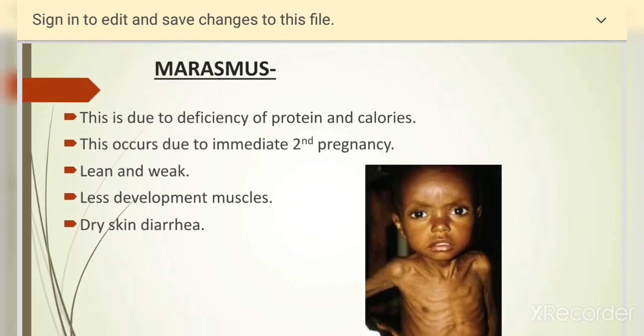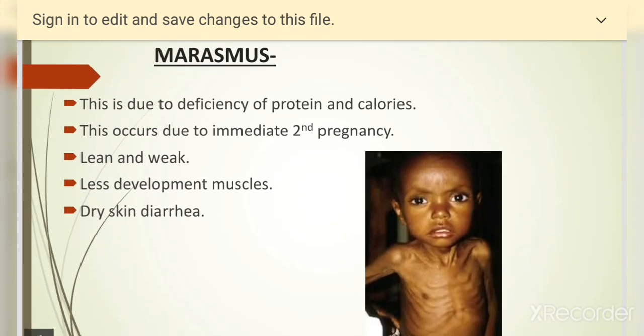Coming to the marasmus. Marasmus is due to the deficiency of protein as well as calories, due to the deficiency of both. This occurs due to an immediate second pregnancy. The symptoms are a lean and weak body, less muscle development, dry skin and diarrhea. This we usually see when there is repeated childbirth, one after the other.